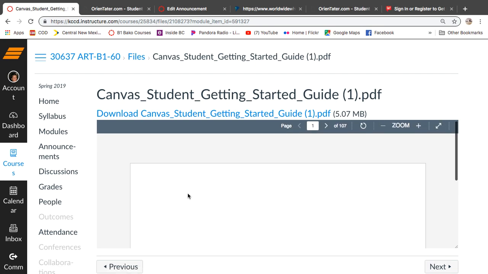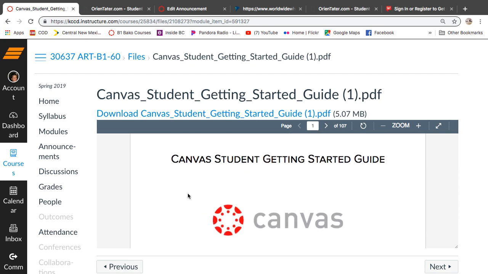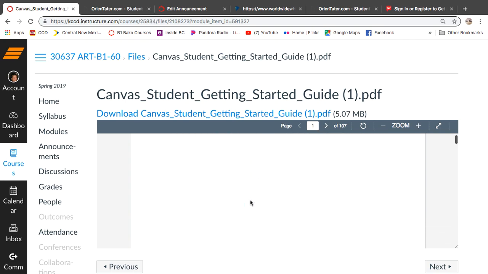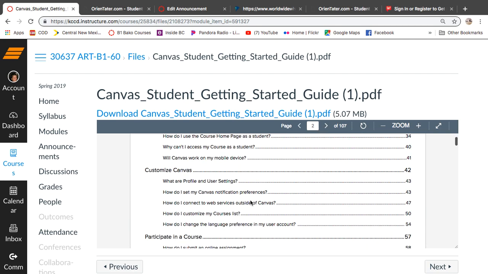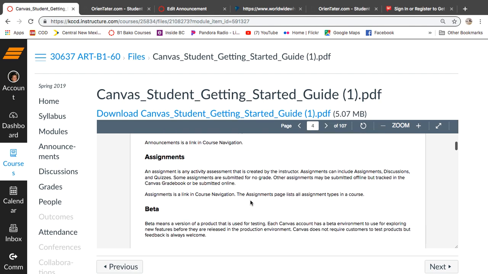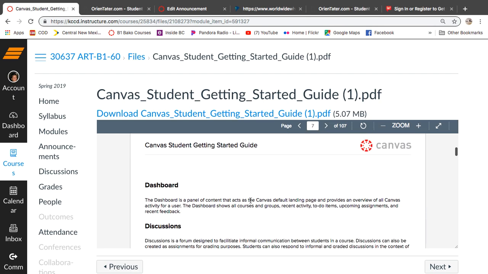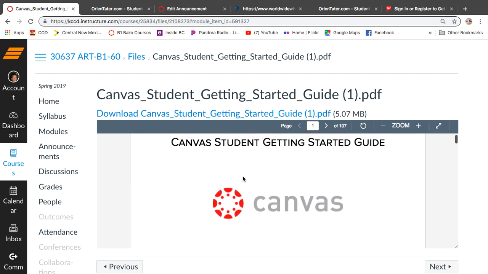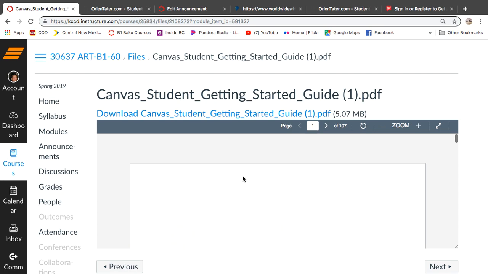Okay, so the Canvas Student Guide, this is one way to access information for Canvas. Takes a second to load. You can also download it by clicking right here. It's 5 megs. It's kind of big. So you scroll through here and there's page numbers. Now some of the stuff that's on here, and I'm not going to really go into it too detailed, is going to be on the quiz. So you really need to look at some of the things on here because it will show you anything. But right when you first click on it, it looks like there's nothing there, but you got to scroll down. There's a little scroll bar right there. Okay, so that's the Canvas Student Guide.